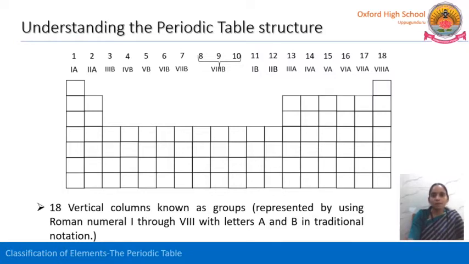In this, the modern periodic table and the Mendeleev periodic table are the same. 8, 9, 10 belong to 8B, 11 means 1B, 12 means 2B. Likewise, 18 groups are there. A group is nothing but a vertical column. So we have altogether 18 groups in the modern periodic table.